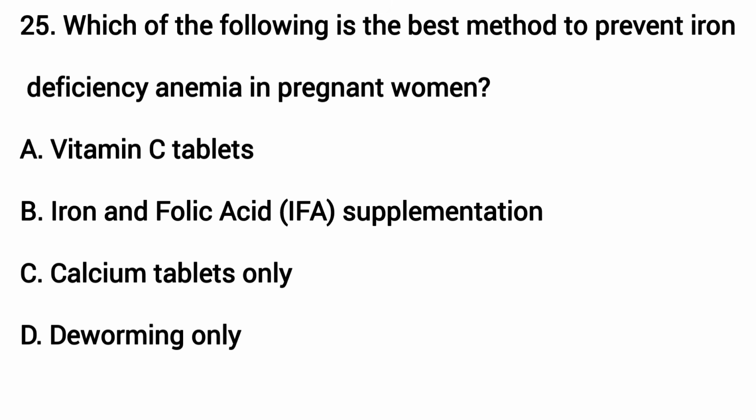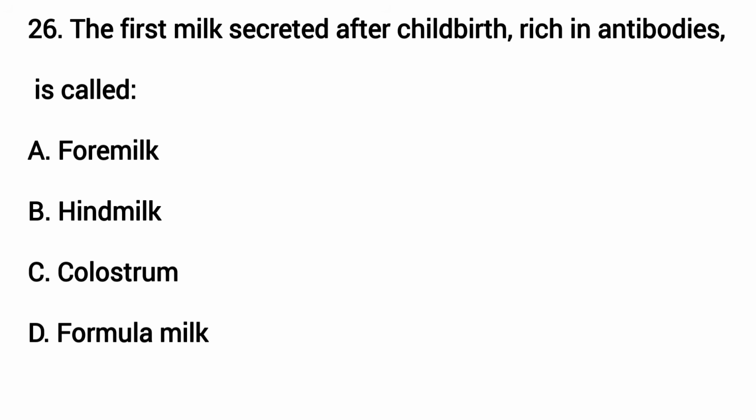Which of the following is the best method to prevent iron deficiency anemia in pregnant women? The answer is B. Iron and folic acid supplementation. The first milk secreted after childbirth, rich in antibodies, is called. The answer is C. Colostrum.